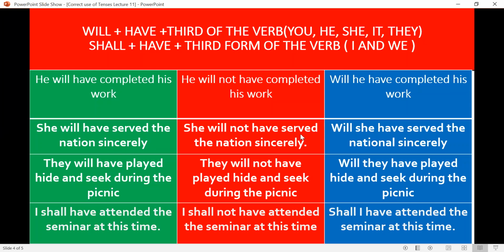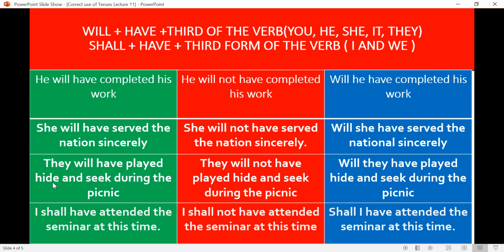She will not have served the nation sincerely. Will she have served the nation sincerely? Mark the construction. In negative, not between will and have. In interrogative, will at the start of the sentence and right after the subject, we use have.